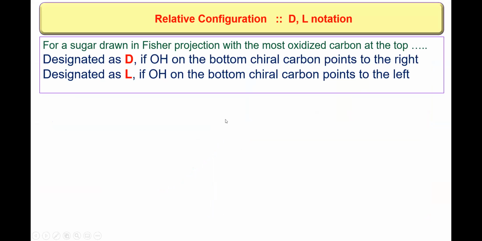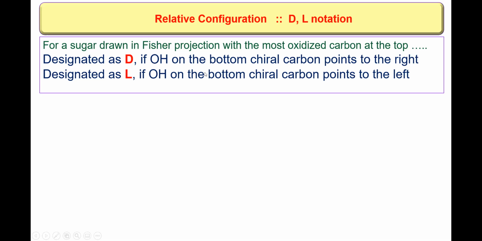So DL notation, or relative configuration, is assigned based on a reference compound. The reference taken is glyceraldehyde, most widely used in carbohydrate chemistry.